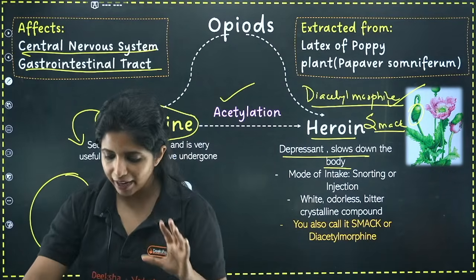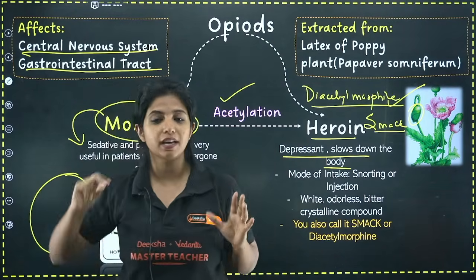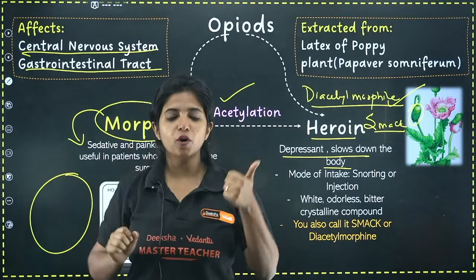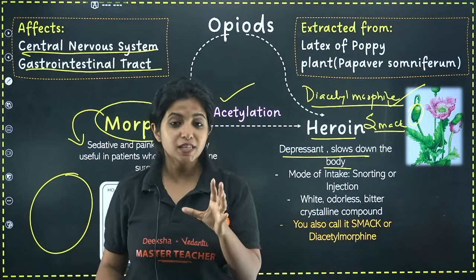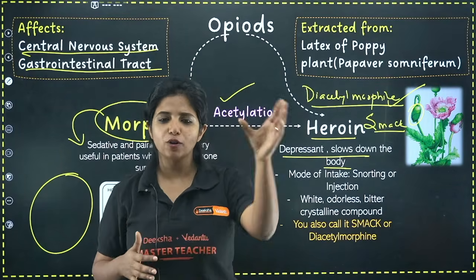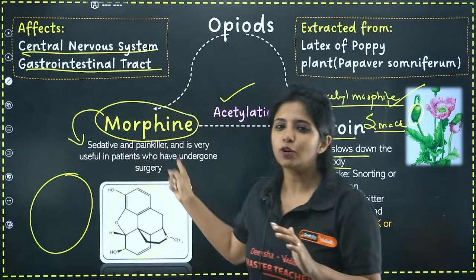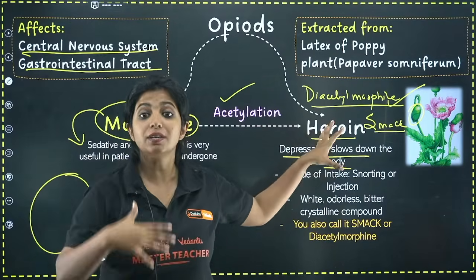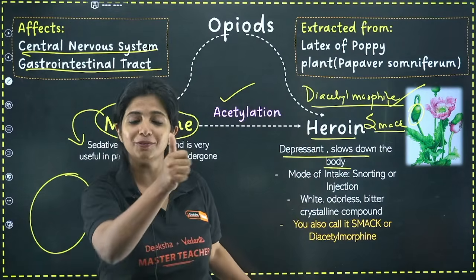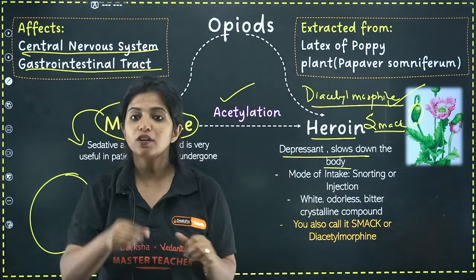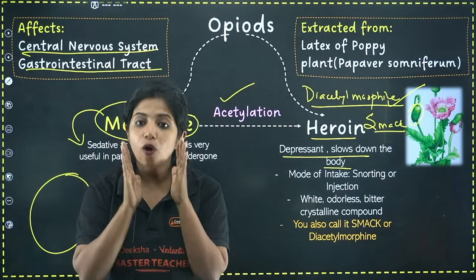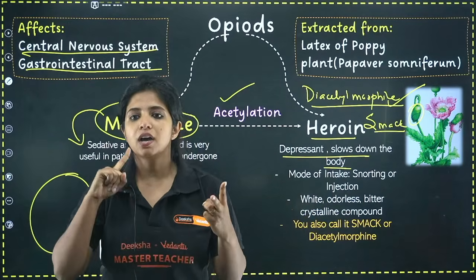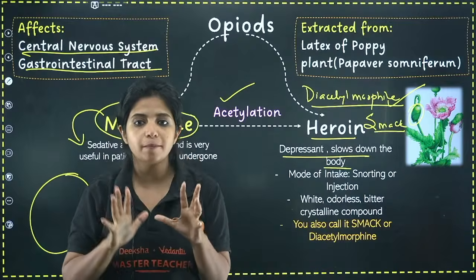Remember. So I'll just revise it once for you. Listen to me carefully. I'll be like Shatabdi Express, very fast. So opioid is there. You have two types of opioids, morphine and heroin. Morphine is basically a sedative and a painkiller given by doctors to patients who have undergone surgery. It looks like an O. Now, when it undergoes acetylation, you get heroin. It is a depressant. It slows down the body function. And the mode of intake is snorting or injection. You also need to remember one very important thing. Heroin is white, odorless, bitter, a crystalline compound.